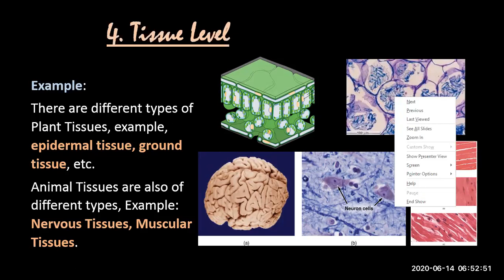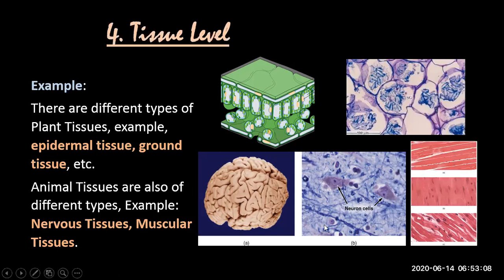So animal tissues, if I look at examples of animal tissues: nervous tissues and muscle tissues. These nervous tissues are obviously located in the brain, and these are neuron cells. Again, you don't know the details of neuron cells, but I will tell you later on. These are the specialized cells of the brain, and we know that neuron cells are involved in connecting the brain with our whole body. So that is their specialized function.